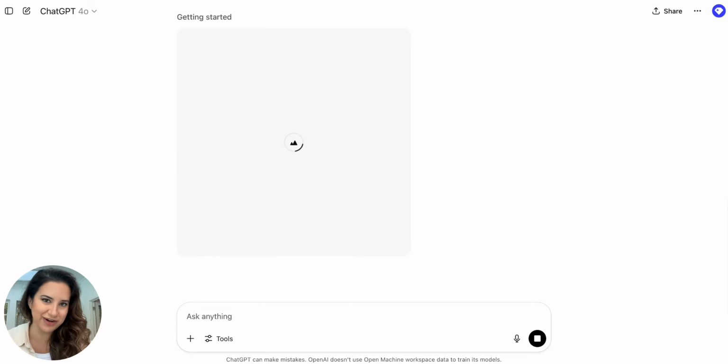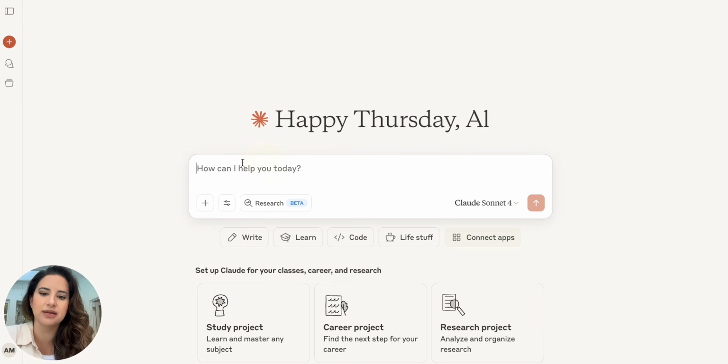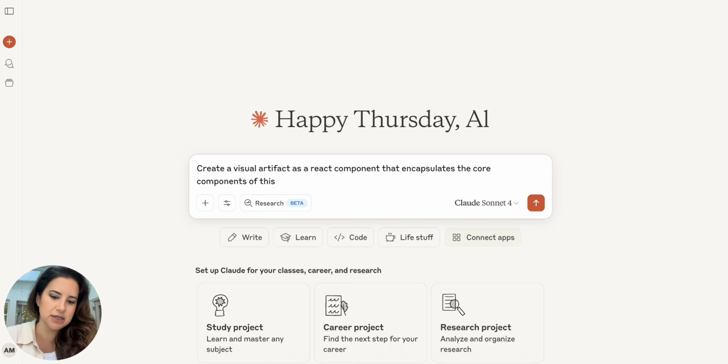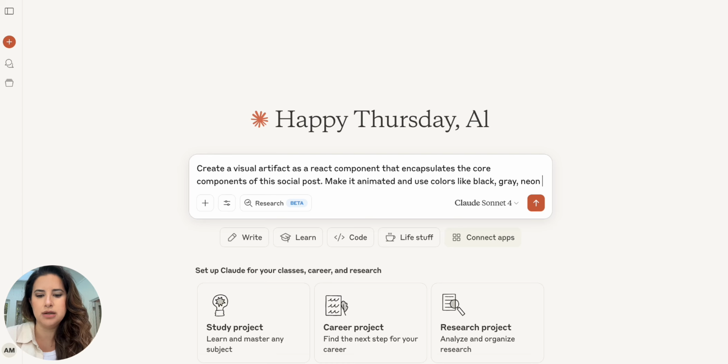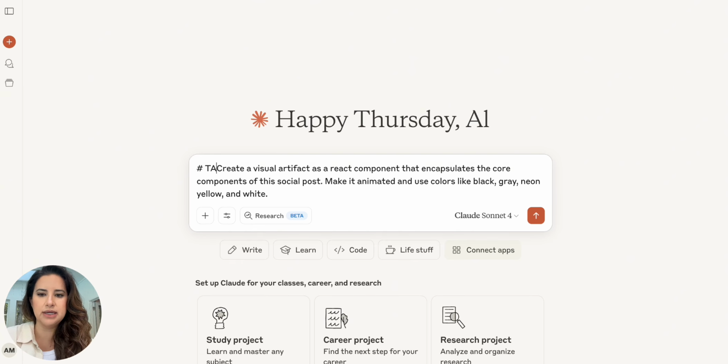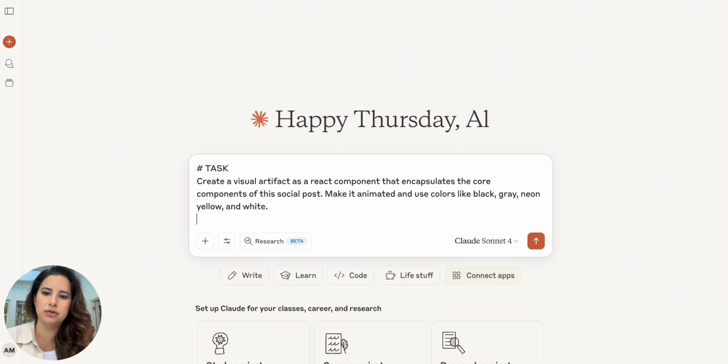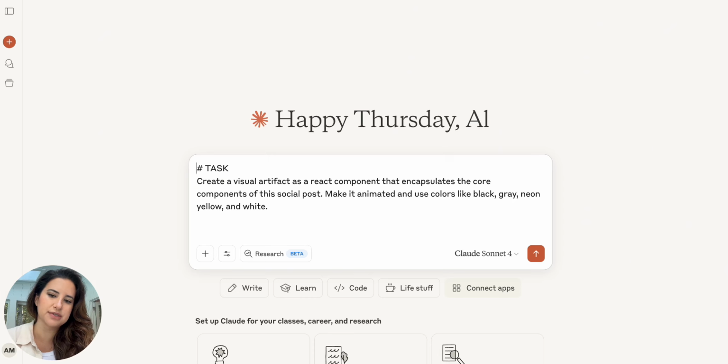While that is being created, let's do a very similar thing in Claude. I'm going to say create a visual artifact as a React component that encapsulates the core components of this social post. Make it animated and use colors like black, gray, neon yellow, and white. Even though Claude prefers XML like this, you can also just do that same markdown and it'll be fine. Formatted prompts are always the goal.